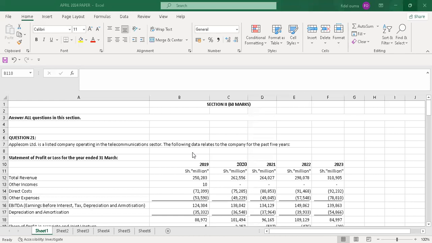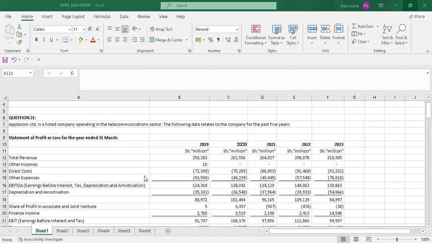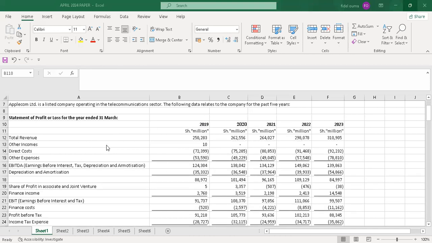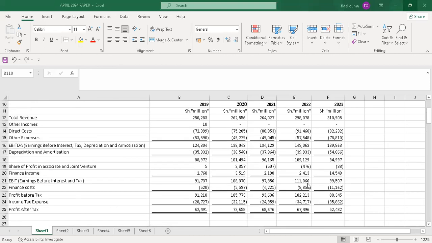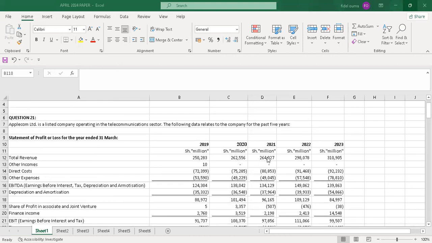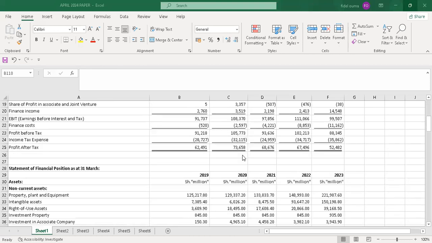This was question 21. Applecom Limited is a listed company operating in the telecommunications sector. The following data relates to the company for the past 5 years. We have the statement of profit or loss for the year ended 31st March, for 2019 up to 2023. We have the total revenue up to profit after tax, for the past 5 years.